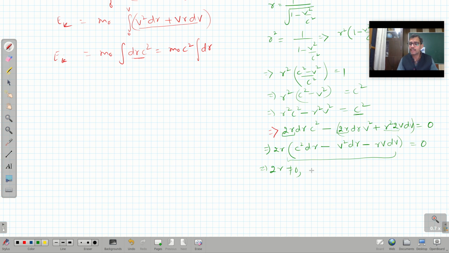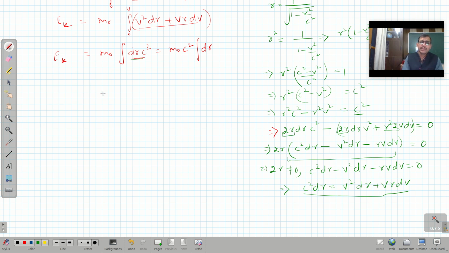So therefore I can write it down as c square d gamma minus v square d gamma minus gamma v dv is equal to 0. What does it mean? This means that c square d gamma is equal to v square d gamma plus v gamma dv, right? So this is what we are getting here. So that means this particular quantity is equal to this one. That's what we have proved here.